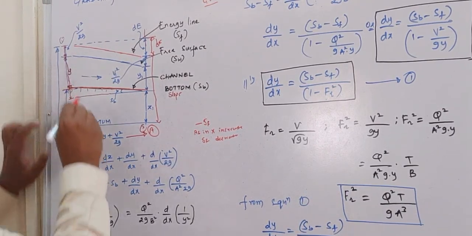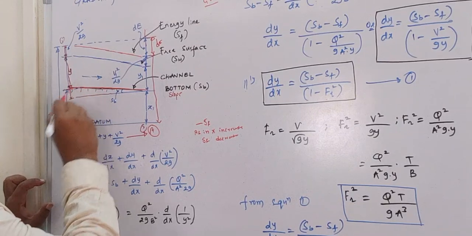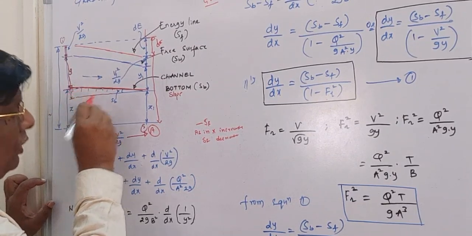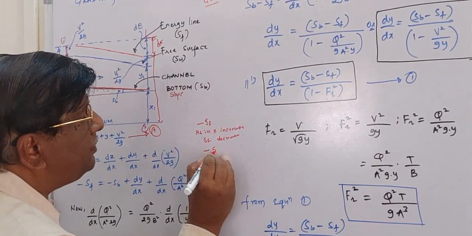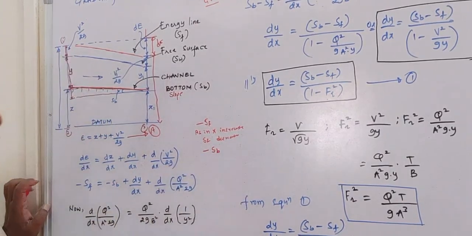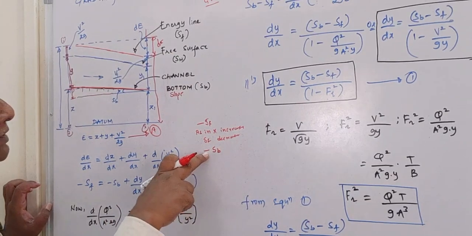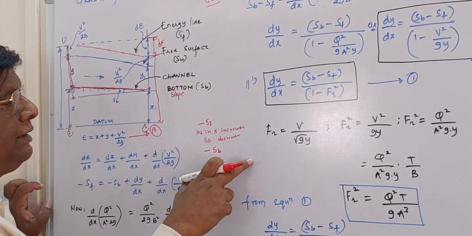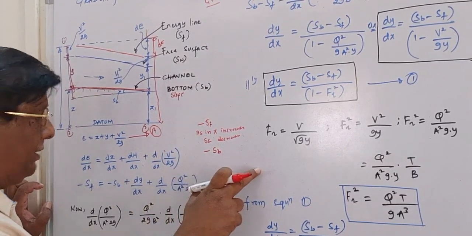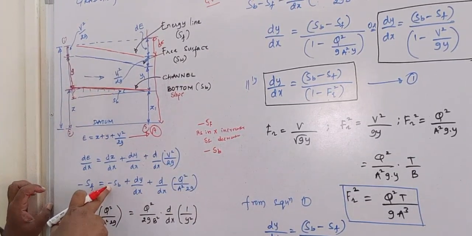Then as x increases, this channel bottom slope also decreases. So I have also taken minus SB, where SB is the channel bottom slope. Why the minus sign? It is because as x increases, SB decreases.